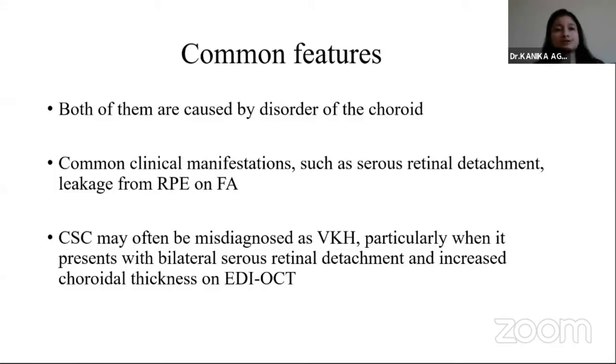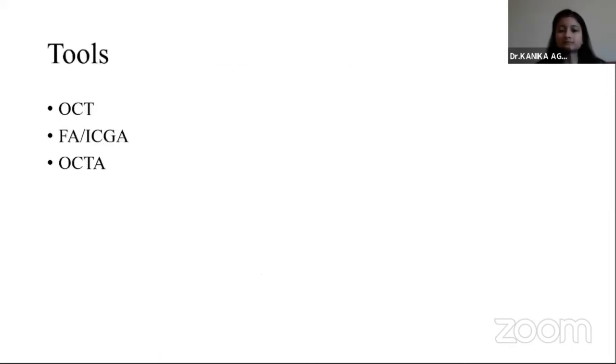So what are the common features? Both of them are choroidal disorders and can have common clinical manifestations such as serous retinal detachment and leakage from RPE on FA. CSC can therefore often be misdiagnosed as VKH, particularly when it presents with bilateral serous retinal detachments and increased choroidal thickness on EDI OCT.